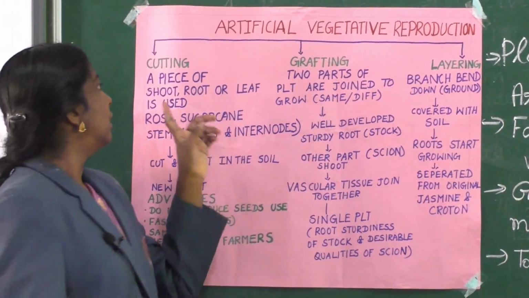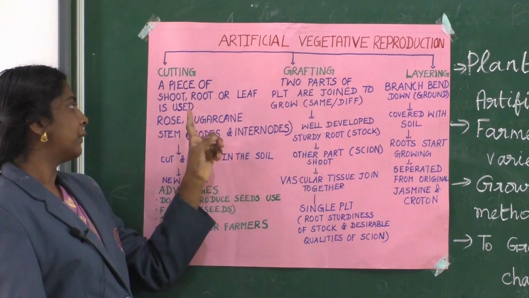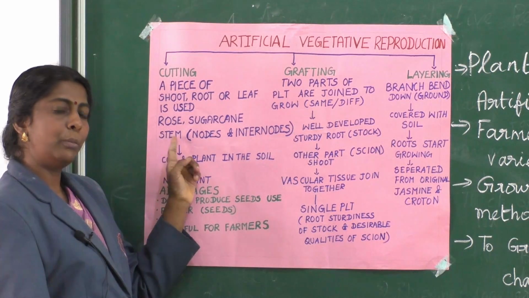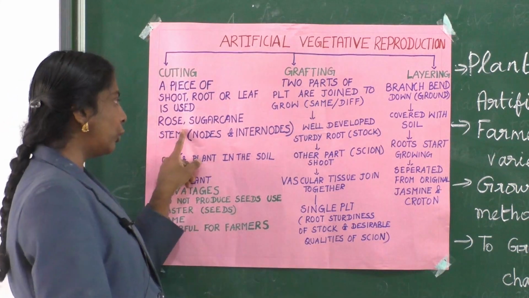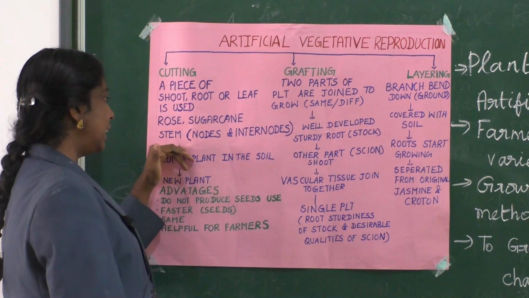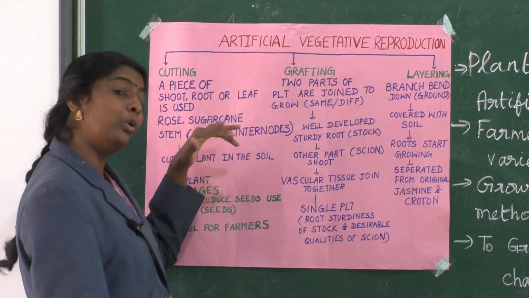So here in cutting, a piece of shoot or root or leaf is used, and from that we are developing a new plantlet. It's applicable in so many plants, for example rose and sugarcane. We take a stem that has both nodes and internodes.